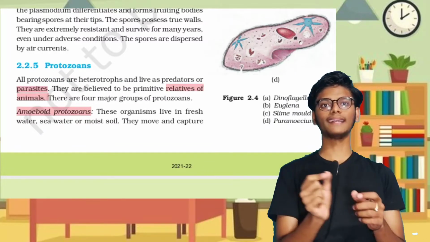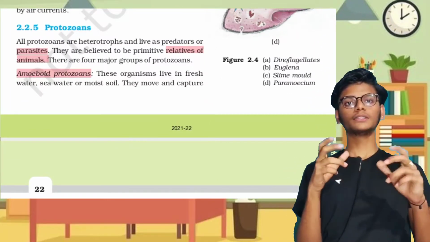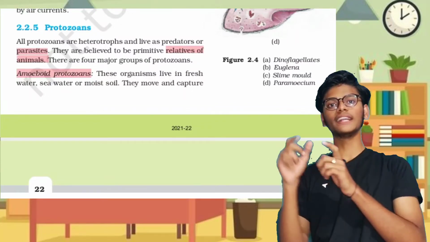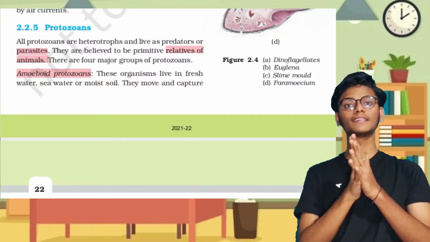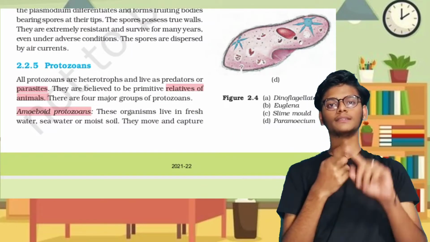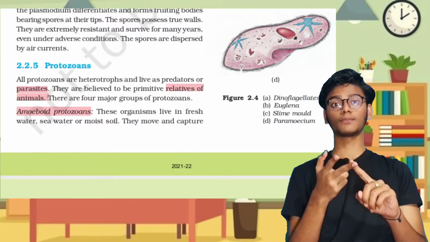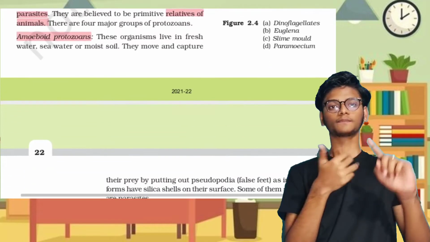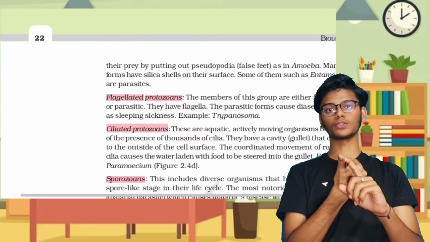The fifth group of kingdom Protista is protozoa. Protozoa are parasites and are also known as primitive relatives of animals. There are majorly four groups in protozoa: ciliated protozoa, flagellated protozoa, sporozoa, and amoeboid protozoa.